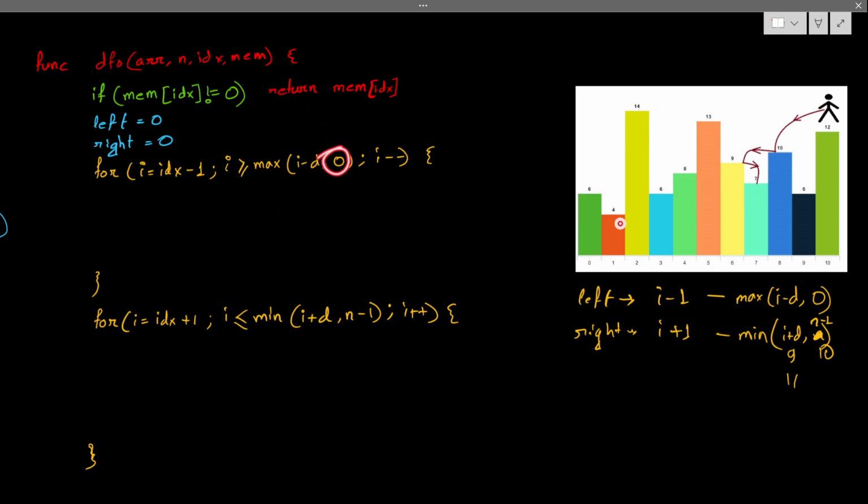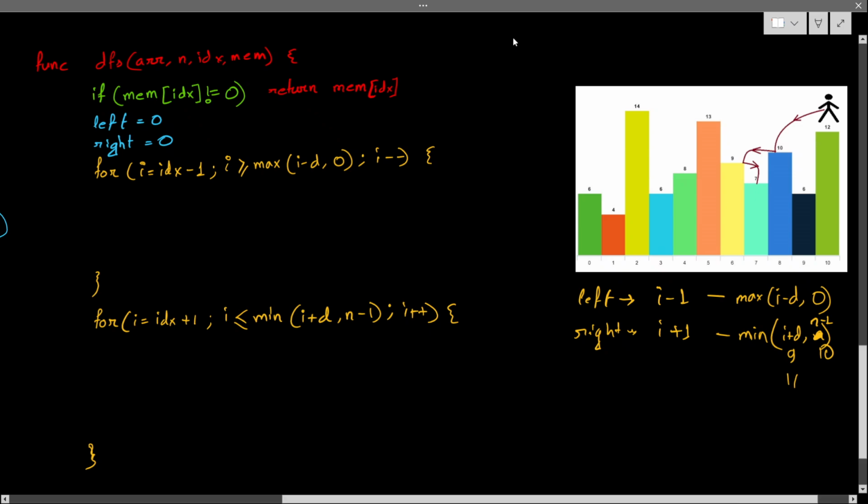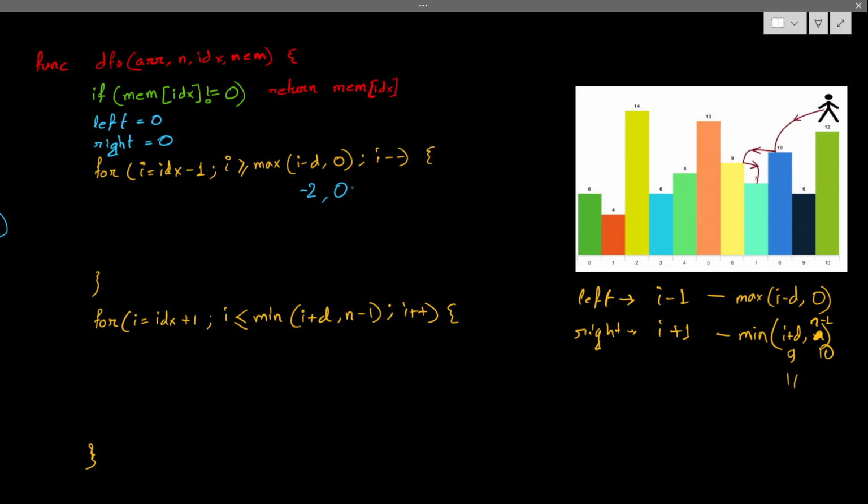This is the last index I can visit, and after that I cannot visit. It's an invalid index. So I minus d. Why am I doing maximum? This I minus d could be -5, -3 as well, a negative number. This is an invalid case, so that's why maximum with 0 is needed. If my I minus d gives me, let's say, a negative number like -2 and 0, what is the valid index I can go to? I can go up to 0, right? That's why I am taking 0.